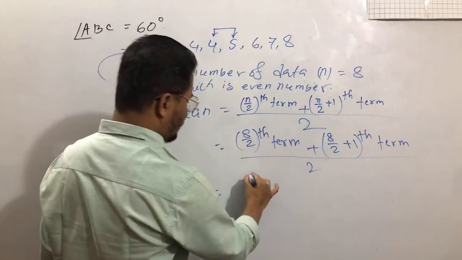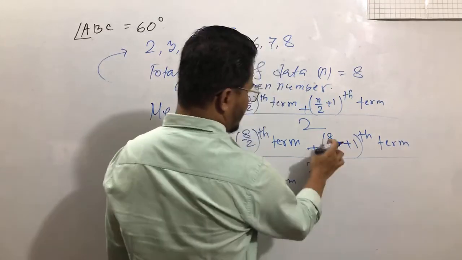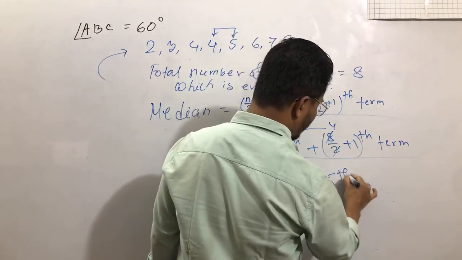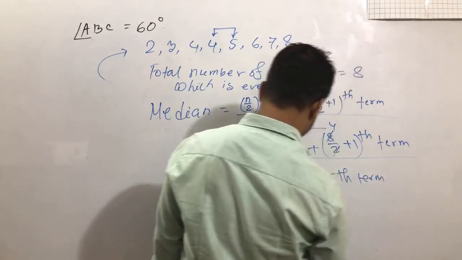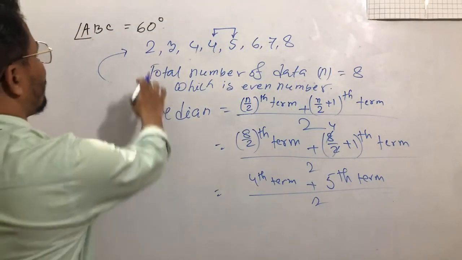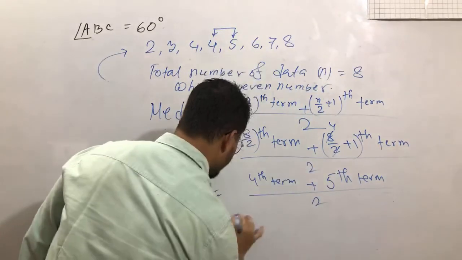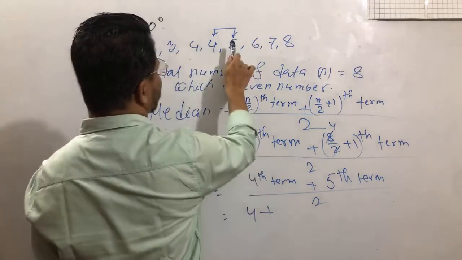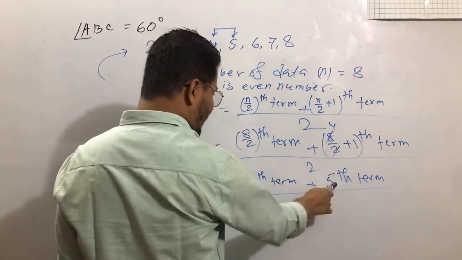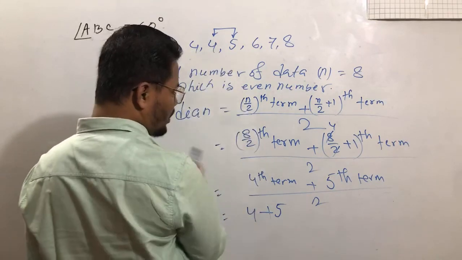So this is the 8 divided by 2 th term plus the 8 by 2 plus 1 th term, divided by 2. This is the fourth term plus the 4 plus 1 equal to 5th term, divided by 2. Now the fourth term, 1, 2, 3, 4. The fourth term is 4. This is the 4 plus the fifth term. The fifth term is also, we see here, 5. You have to write here 4 and 5.